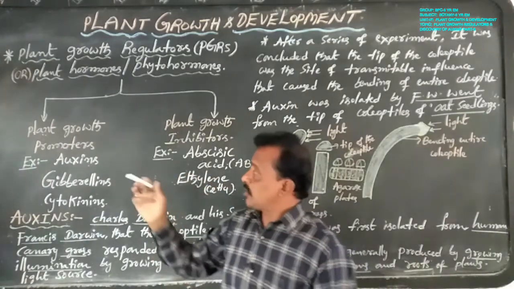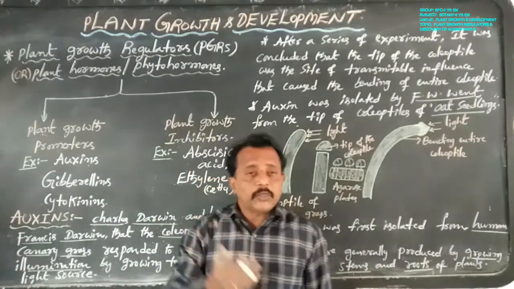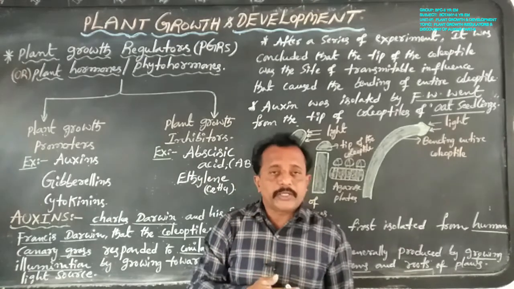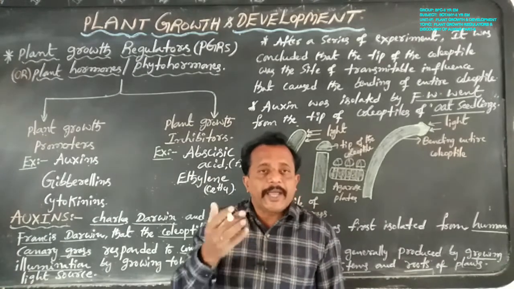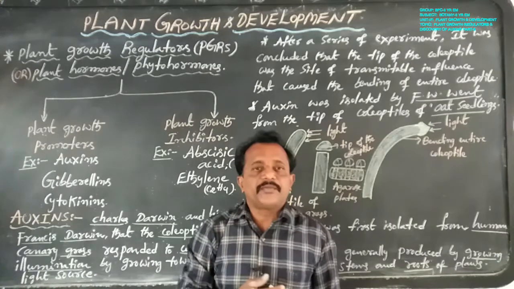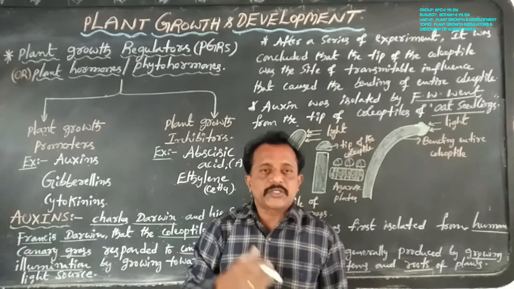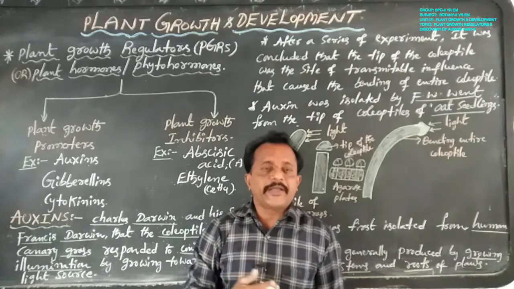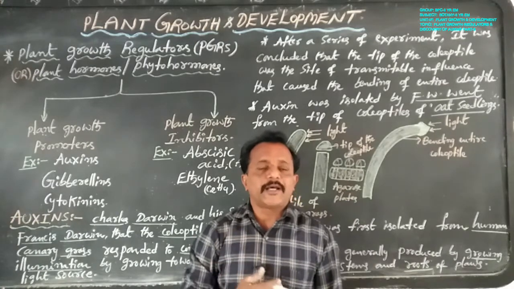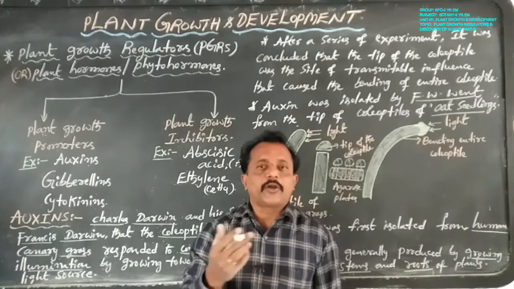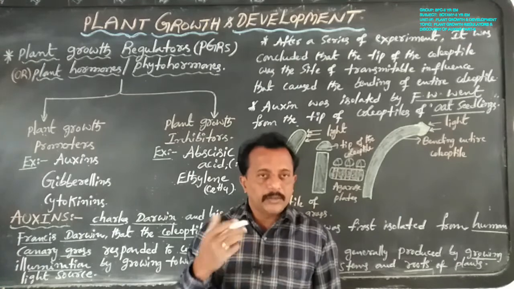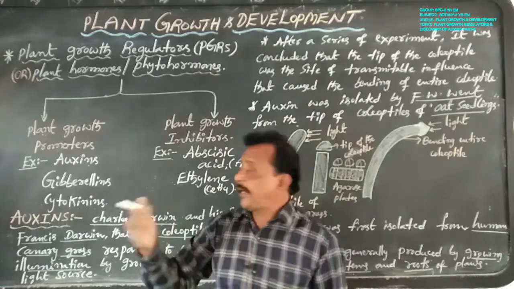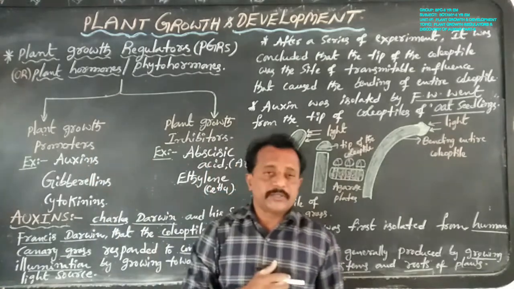Plant growth promoters are active in functions such as cell elongation, cell enlargement and tropic growth, flowering, fruiting and seed formation.